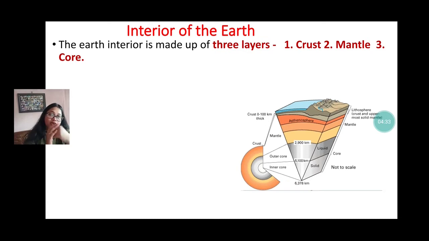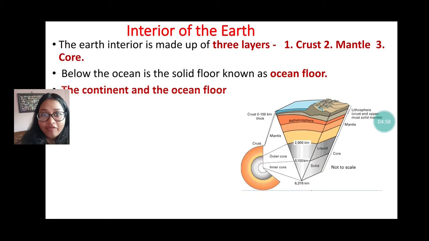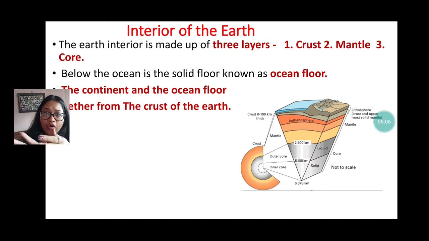In the interior of the earth, there are three layers. Number one, crust, where we live, the upper surface of the earth. Below the crust, there is another layer that is mantle, and below the mantle there is another layer that is core. Okay, and below the oceans there is a solid floor. That solid floor is called ocean's floor. Okay, and the continents and the ocean's floor form the crust of the earth.